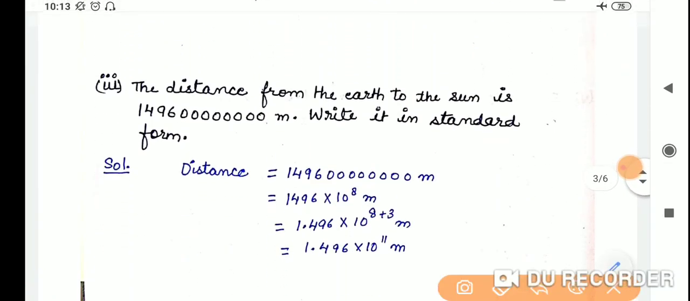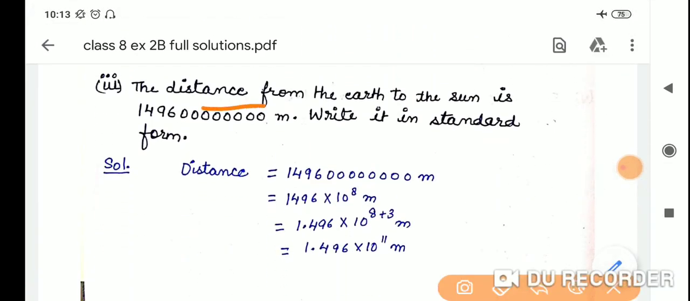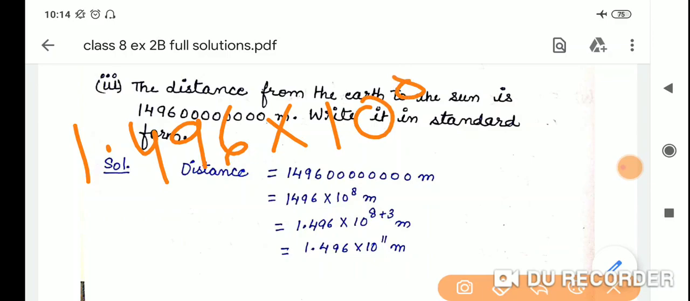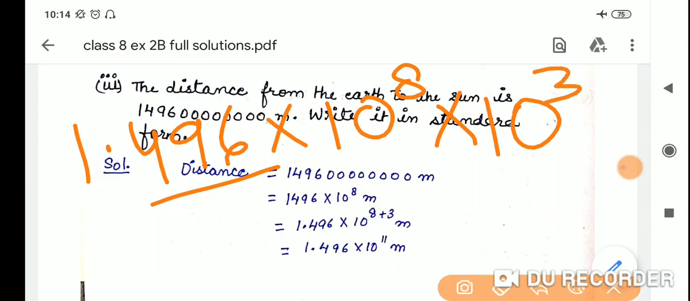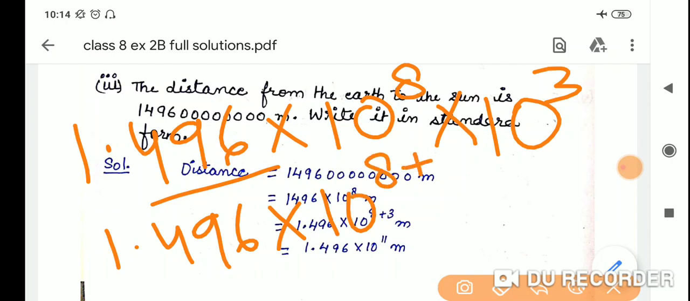Clear? Now the third part is, the distance from the earth to the sun is 1496 and how many zeros? 1 2 3 4 5 6 7 8 meter. Write it in standard form. So we will change 1496 into 10 raised to the power 8 meter. What we will do, 1.496 multiply by 10 raised to the power 8 multiply 10 raised to the power, how many places? 3, so 3 will be here. 1.496 multiply by 10 raised to the power 8 plus 3.